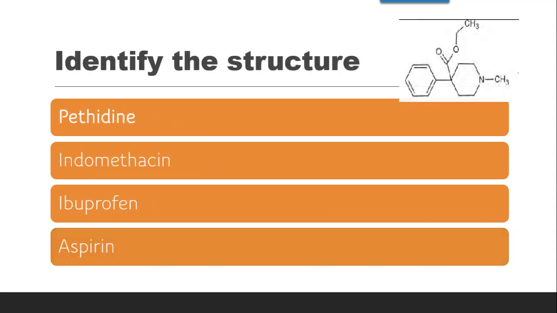Next question is, identify the structure. Now this structure again, this has been repeated, which contains piperidine ring. So earlier also we have seen that it is nothing but pethidine. So the correct answer is pethidine.